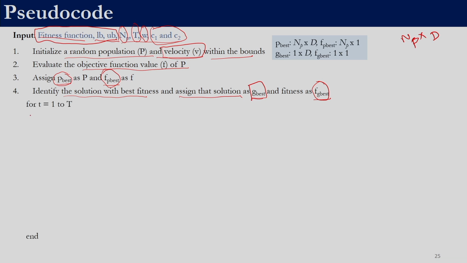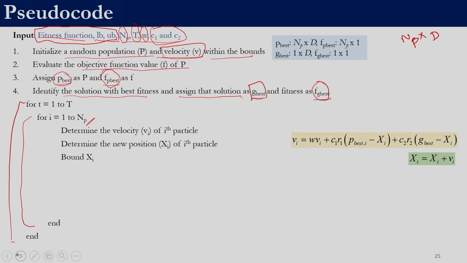So, the next step is to perform the iterations. So, for I equal to 1 to T and end. Whatever is there within this loop will be performed T times. For each iteration we need to perform the operation for each member. So, we have another for loop for I equal to 1 to NP, where NP is the number of particles. So, the next step is to determine the velocity Vi of the particle using this equation.